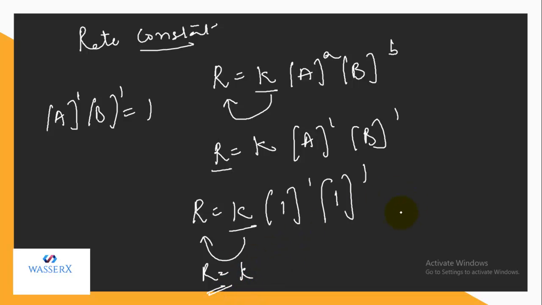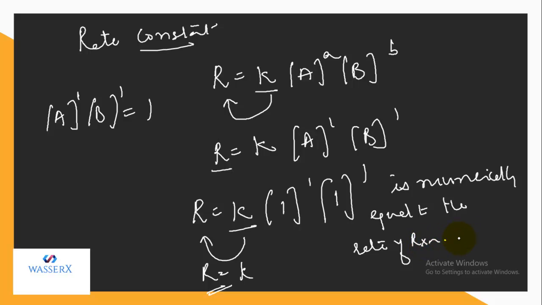So we can define, and you can write in your copies, that the rate constant is numerically equal to the rate of reaction only if the concentrations of reactants are taken as unity. Under this condition, the rate constant is equal to the rate of the reaction.